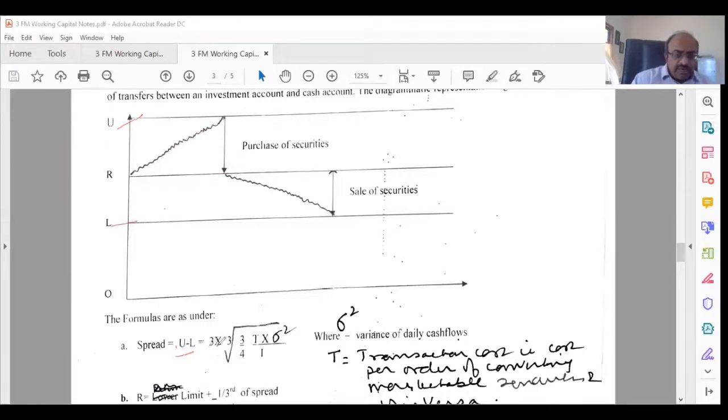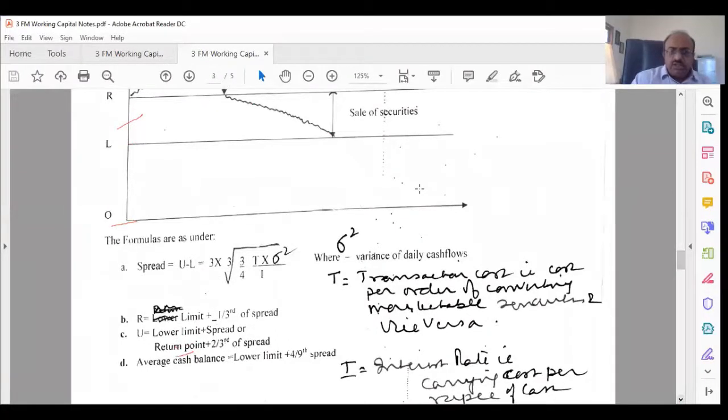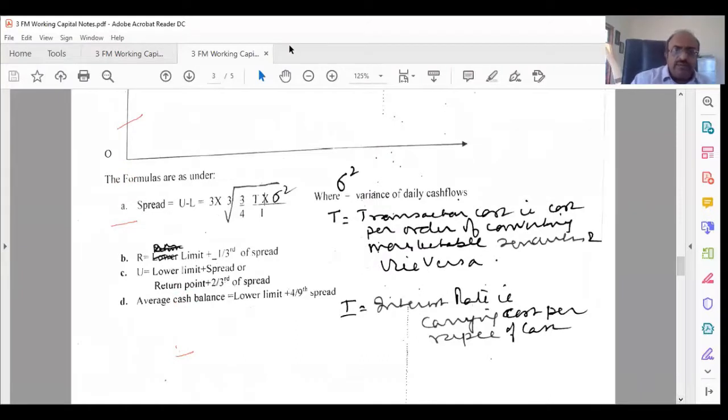How do you find it out? Spread is equal to 3 times the cube root of (3/4 × T × sigma square divided by I), where sigma square is the variance of daily cash flows, and T is the transaction cost per order of converting marketable securities and vice versa. I is the interest rate, that is, the carrying cost per rupee in cash. That is one formula that we need to find out. That is the spread.